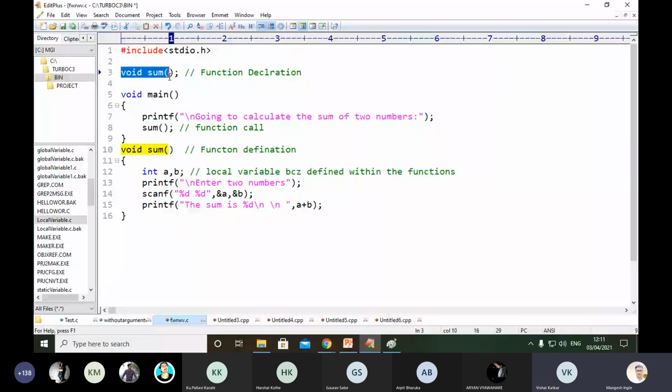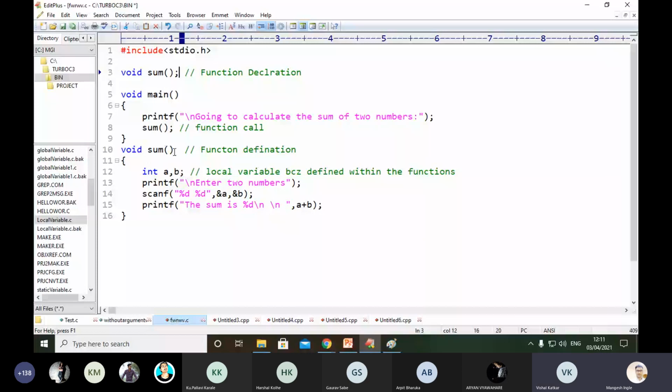At that time the compiler will find out whether the sum function is implemented, means whether the sum function is defined. Is it defined? Some function has been defined. On which line? Line 10. You can see line 10. Same function you can find at line 10.